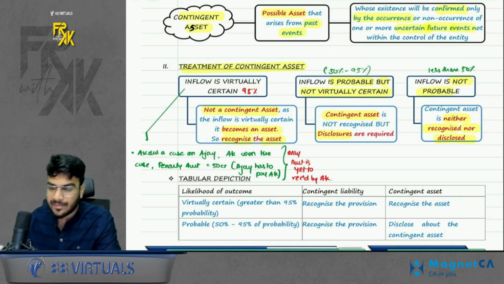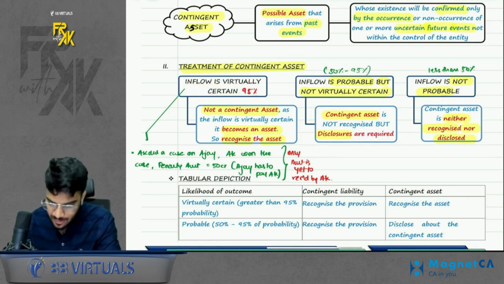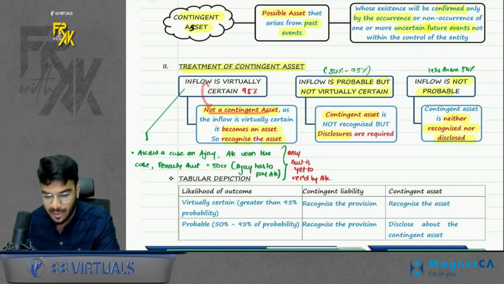The court has said that Ajay has to pay 50 crores to me. Only the payment is yet to be received by me. In this case, we will say inflow is virtually certain. When the inflow is virtually certain, it is no more a contingent asset. It has become an asset. And when it becomes an asset, recognize the same.